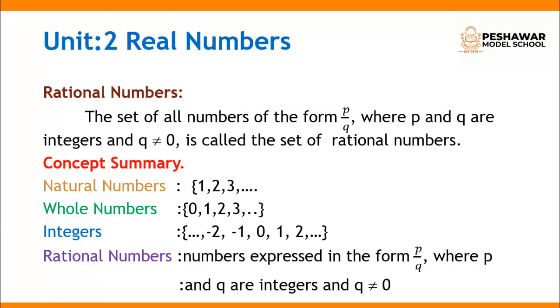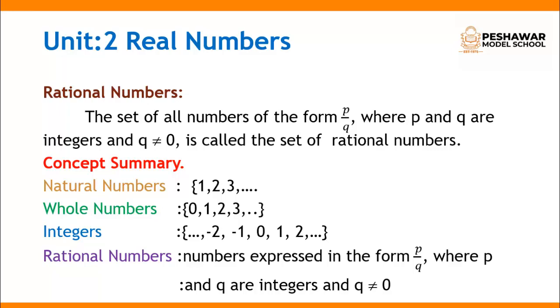Before starting the real numbers, you already know about the rational numbers. As you have studied before the real numbers, you already studied about the rational numbers. So what are the rational numbers? The set of all numbers of the form P by Q, where P and Q are integers and Q is not equal to 0, is called the set of rational numbers.